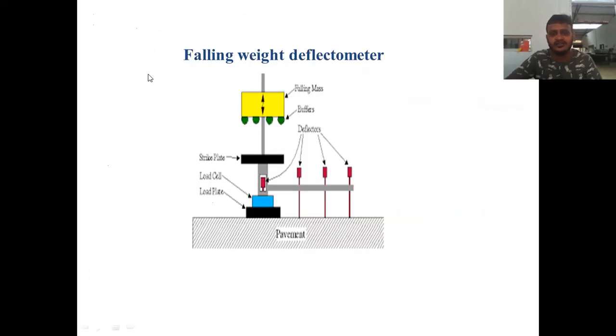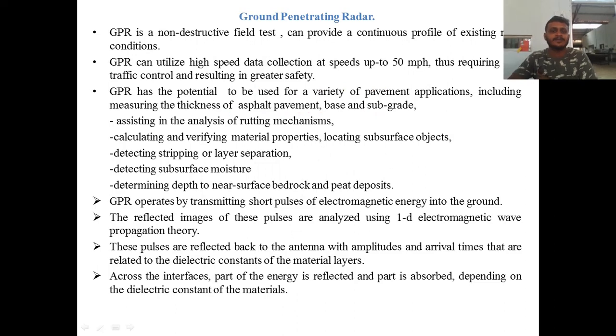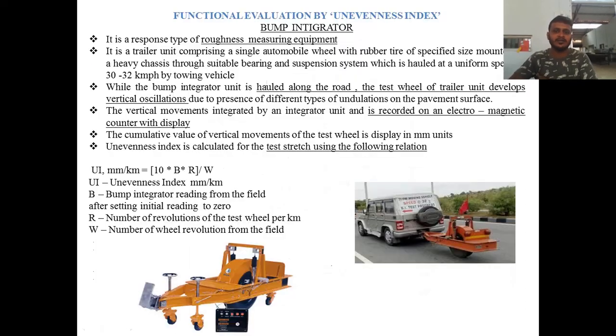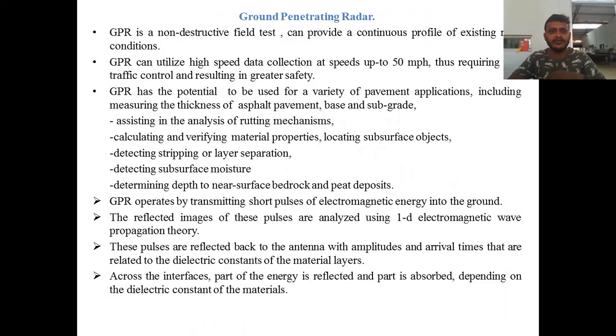Here you can see this is a falling weight deflectometer. Okay, so it is a load plate. These are the devices which are used to receive the data. Then a falling mass. Okay, so this is regarding the falling weight deflectometer. With that we shall discuss this one also anyway.